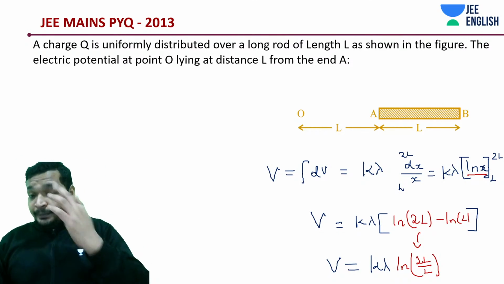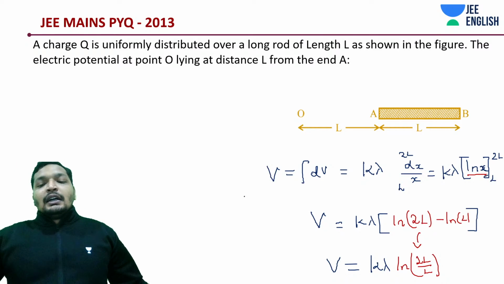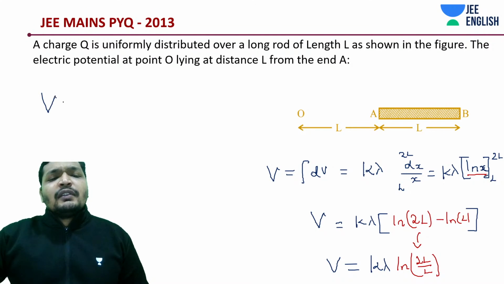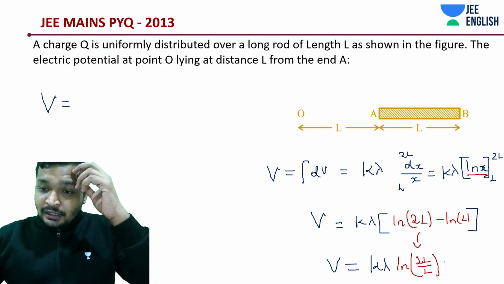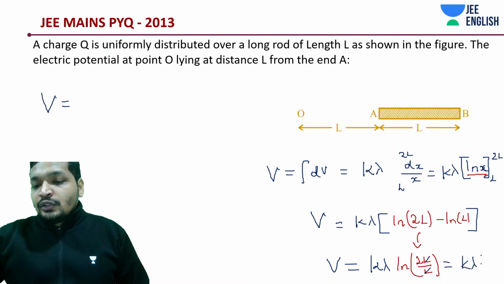Easy, simple. Right, so this is how you would work around a linear charge distribution. Of course, I'm going to substitute the value of one more thing, that we have to simplify. L and L would get cancelled. So what is left over? K lambda 2. So as soon as you get this, you know the answer to approach that.